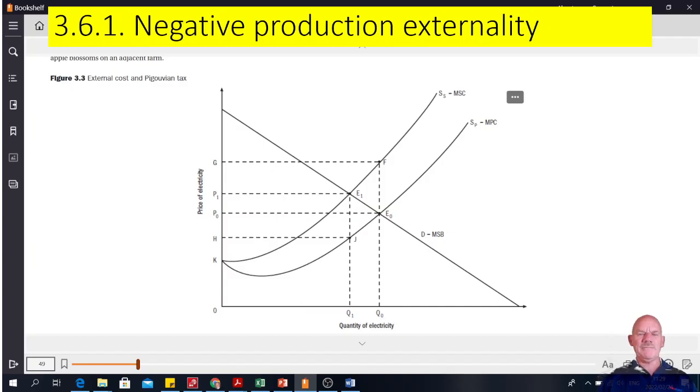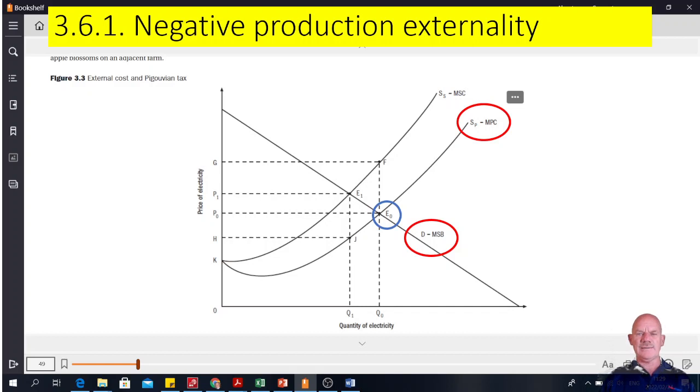A very important graph for you is figure 3.3, and you have to read section 3.6.1 very carefully. It's very important. We have a typical private supply and private demand curve, with equilibrium at E0. This is the supply of electricity. Let's say it's coal-fired power stations producing the electricity, so there are negative effects.